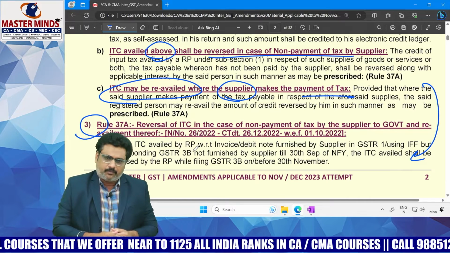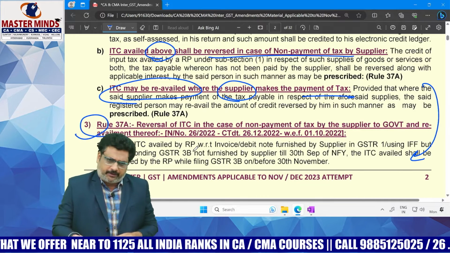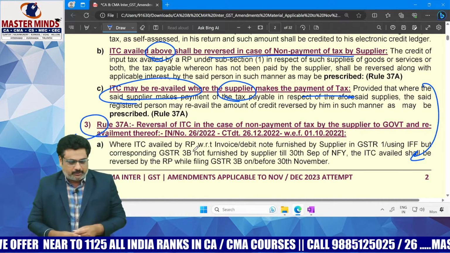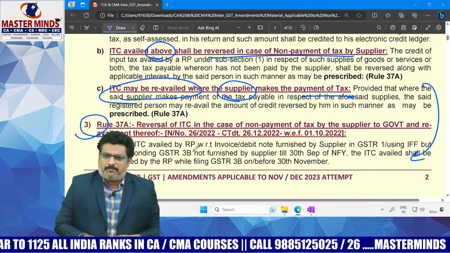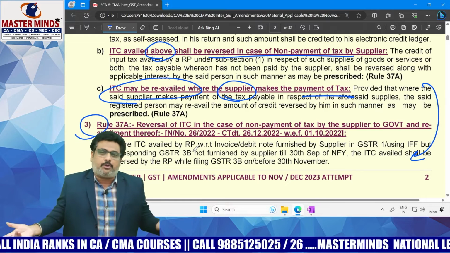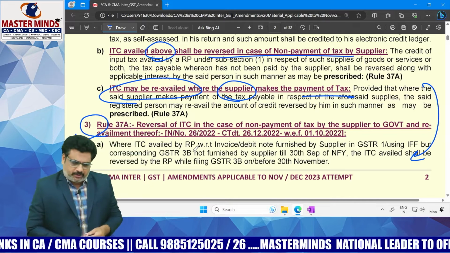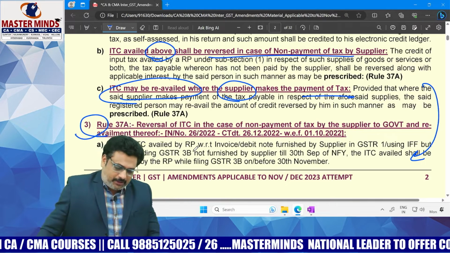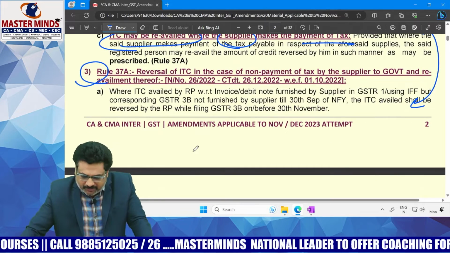Got the point? In that case, what is the position? Definitely, in that case, what is the position? The recipient is able to claim the ITC, but in the same way, the supplier is not paying the output tax, thereby bringing revenue loss to the department. So that's why the reversal of ITC under rule number 37A was created.